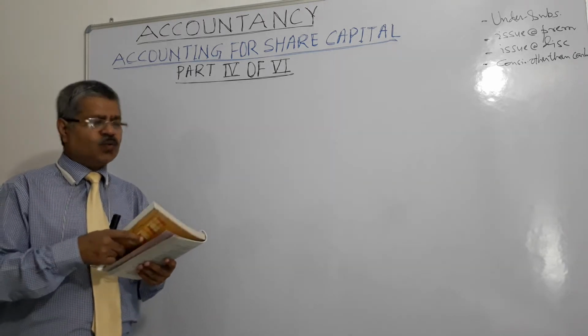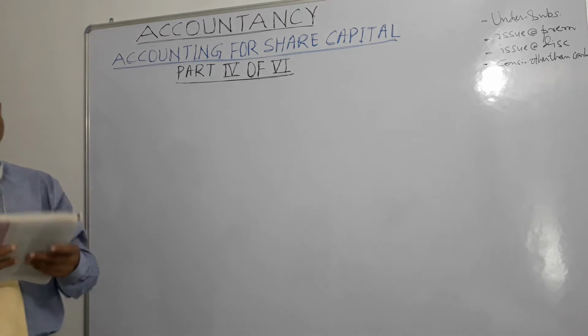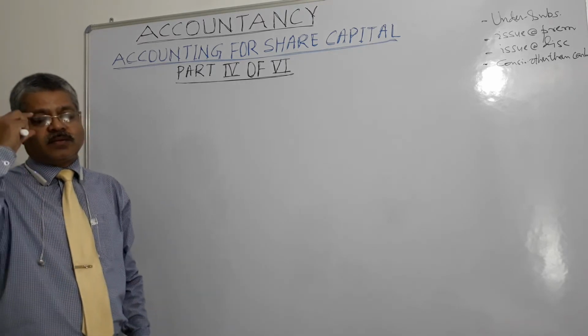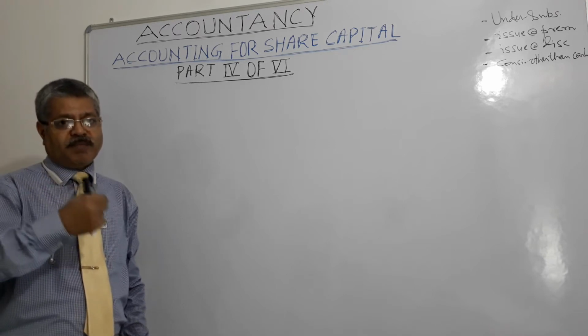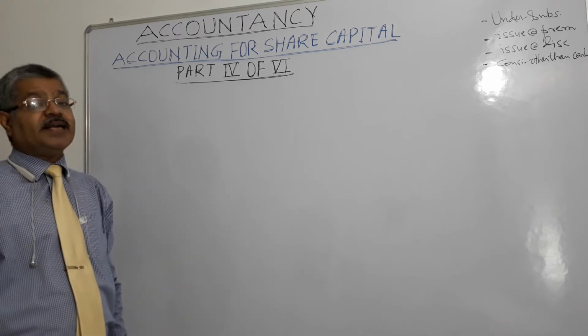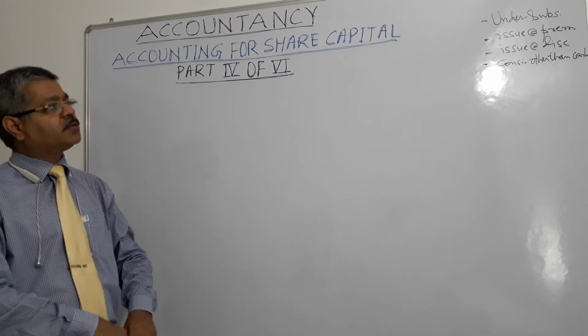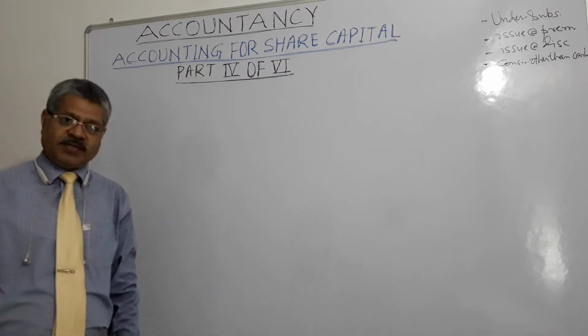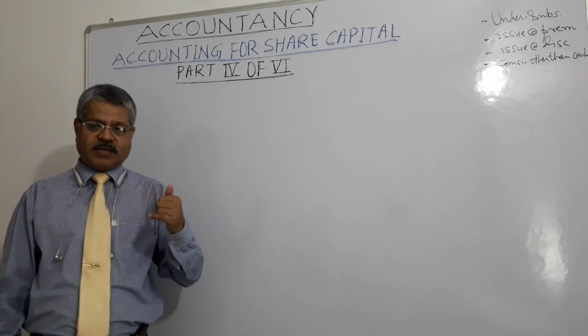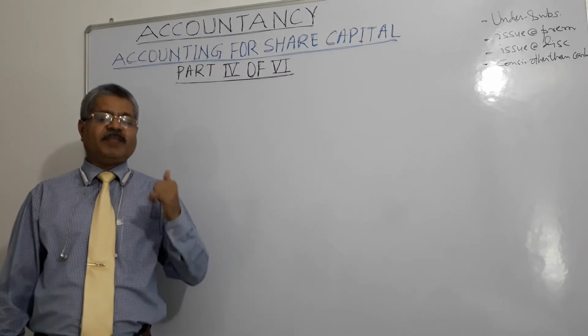Then we go to premium amount called with application money. For premium amount called with application money, what are the entries to be passed? See, the entry is very simple. Debit bank account and credit share application account.